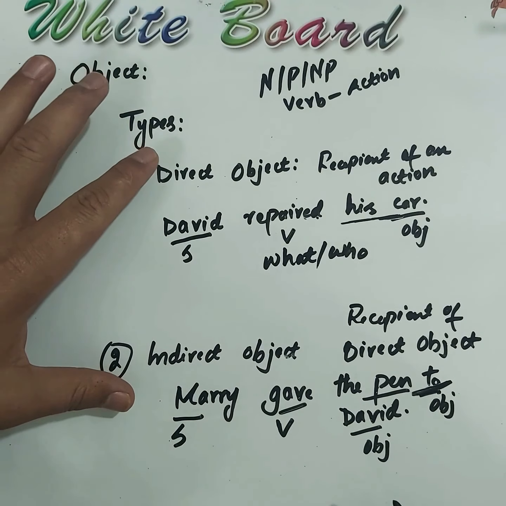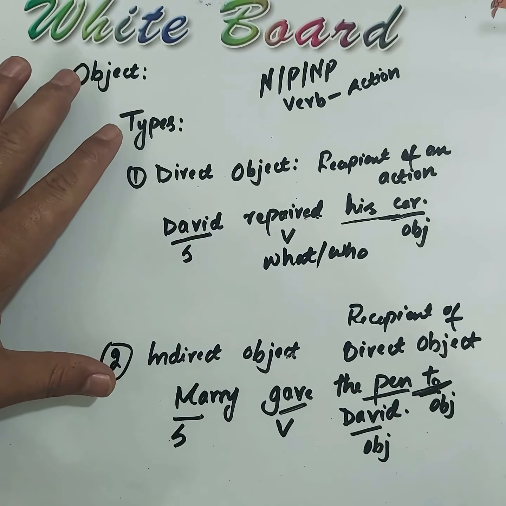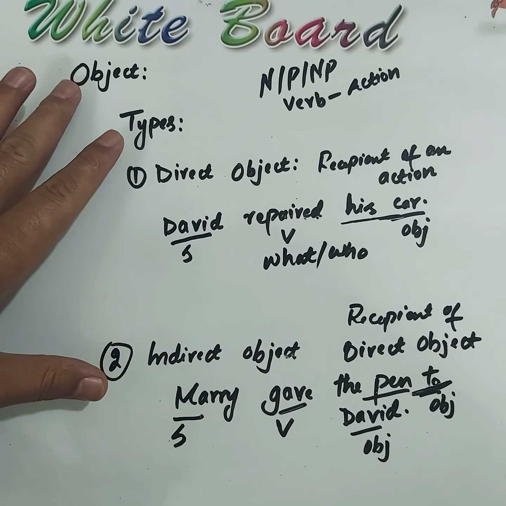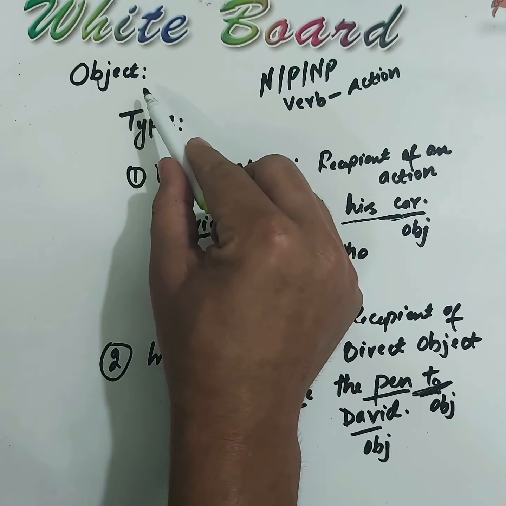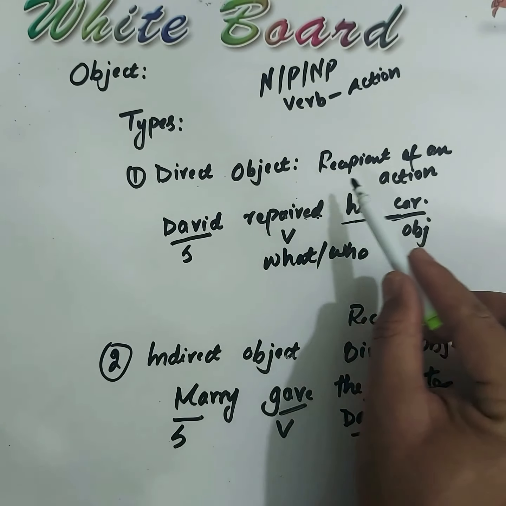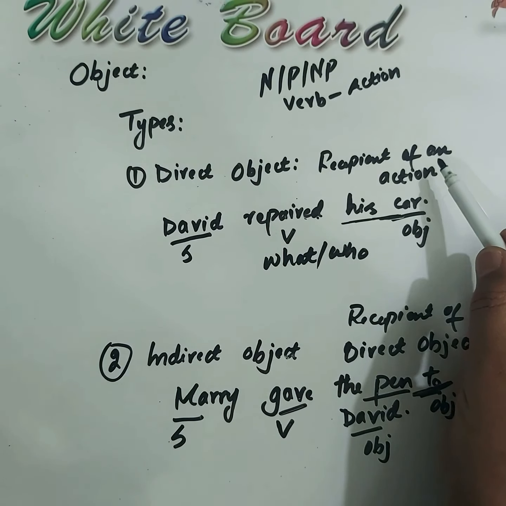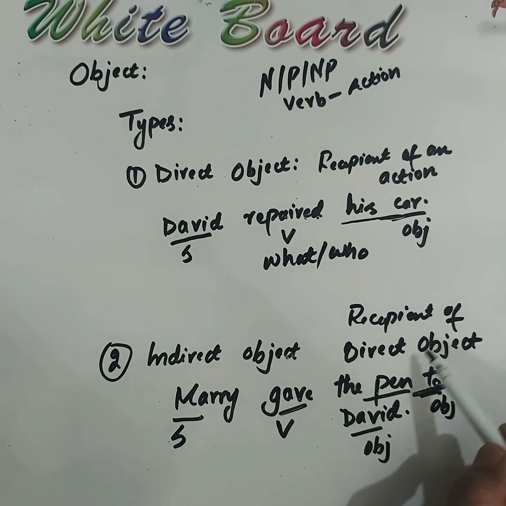Students, this distinction is very much important. Again, we talked about an object. Object, students, it is a noun, a pronoun, or a noun phrase on which a verb performs an action. Here, direct object is the recipient of an action, while indirect object is recipient of direct object.